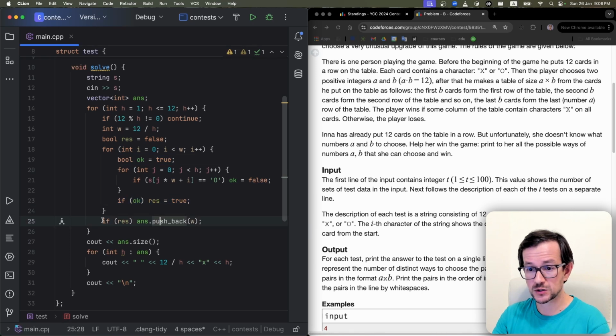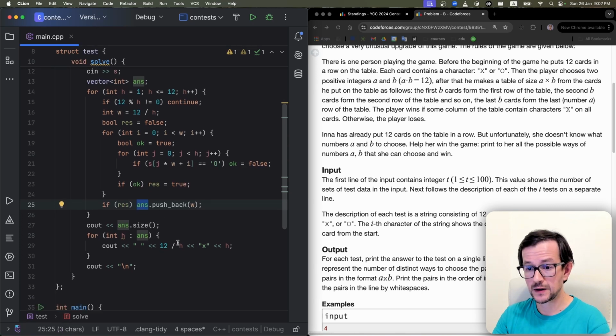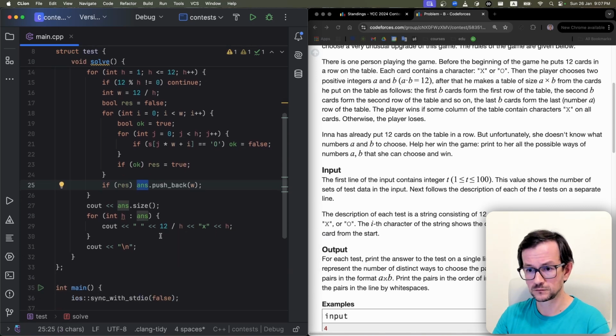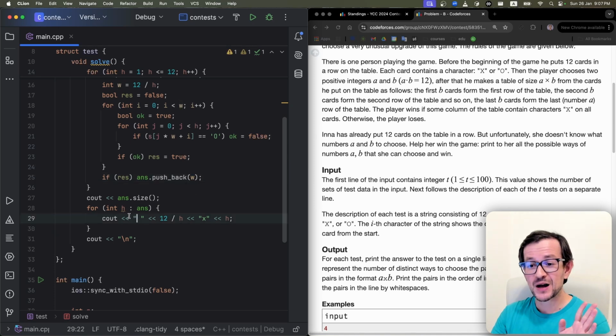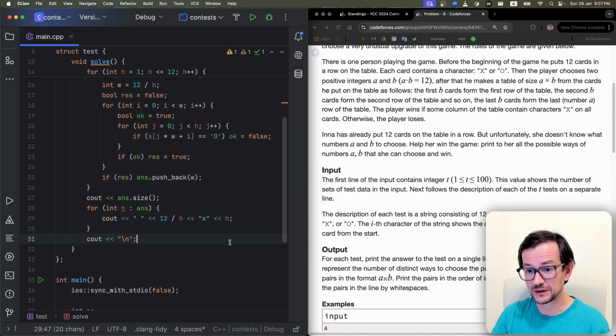Now if this pair is correct, I put this width to my answer. Okay, I put width, and here I put that. Okay, it's strange. Yeah, I should have put h here instead. So I iterate over everything, put it to my answer, and just output the result.